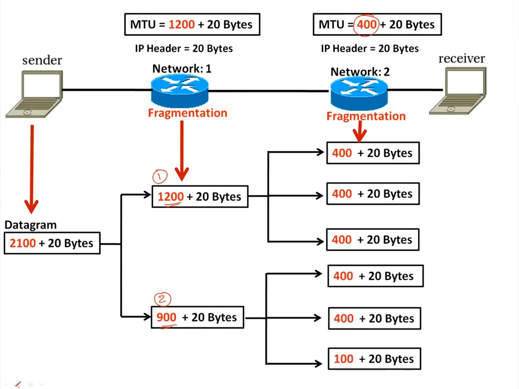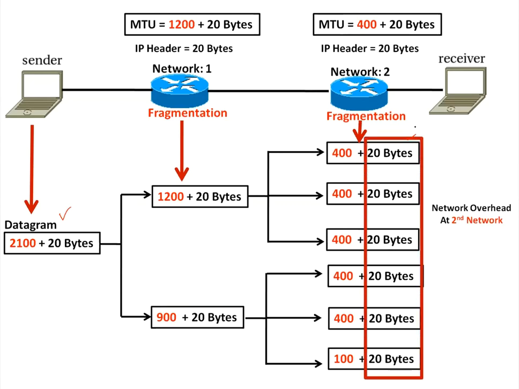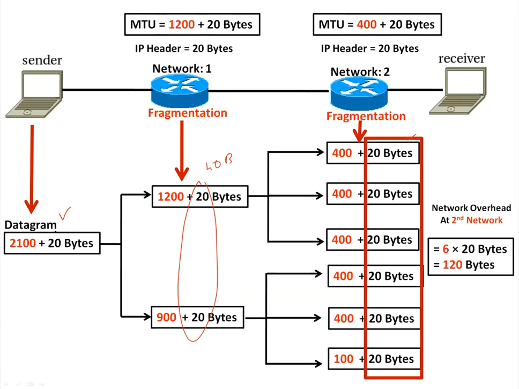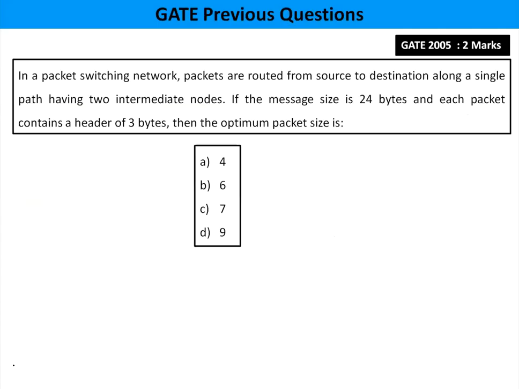Fine. So it became 6 fragments here. Network overhead at second packet, that means 6 into 20, that is 120 bytes. Overhead at first router will be 40 bytes. Overhead means initially there will be only one header. Whenever you do fragmentation, the headers will be multiplied. So at router 1, network overhead will be 40 bytes. At router 2, it will be 120 bytes. Now they asked the question of network overhead at the second network, that would be 120 bytes. Clear? Yes. Now please read the next question.